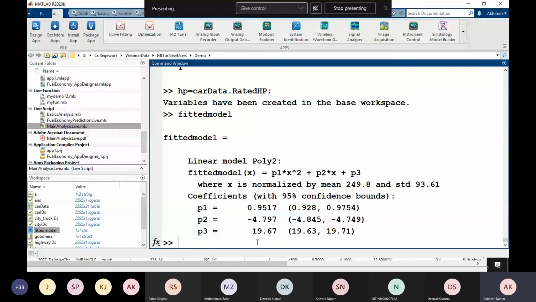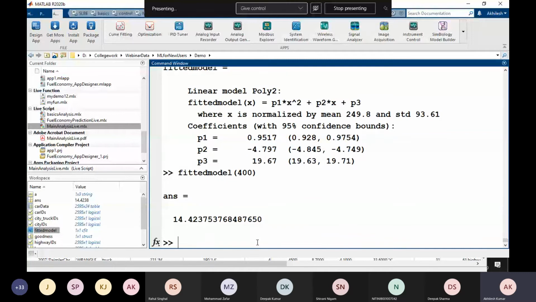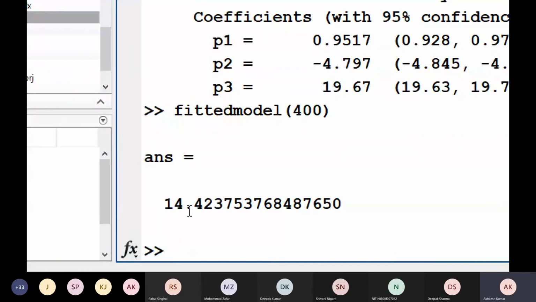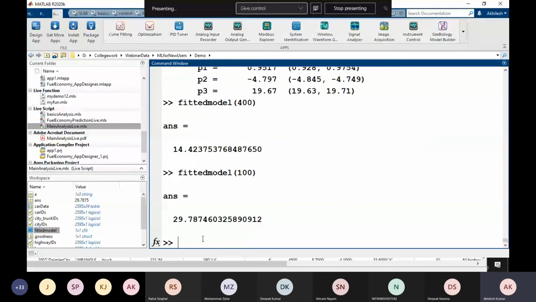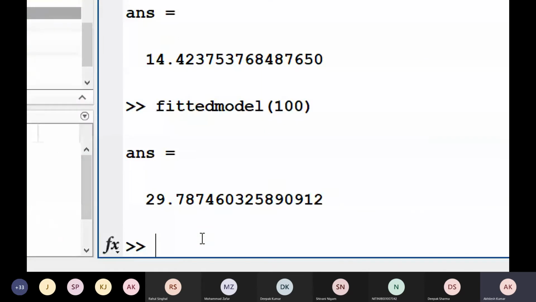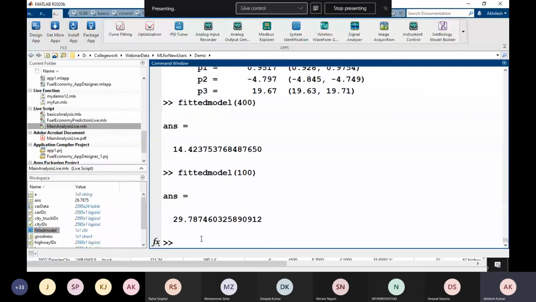Now, in the fitted model, if I provide here horsepower, it will tell me what will be the mileage of that vehicle. It shows that if I have a vehicle which has a horsepower of 400, then what will be the mileage, that is miles per gallon. It's showing 40.423. And let's say that I have a horsepower of 100 only. You see that mileage is increased. It means that the model which we created is working perfectly, right? When we are decreasing the horsepower, mileage is increasing. When you are increasing the horsepower, then mileage is decreasing. Perfect.